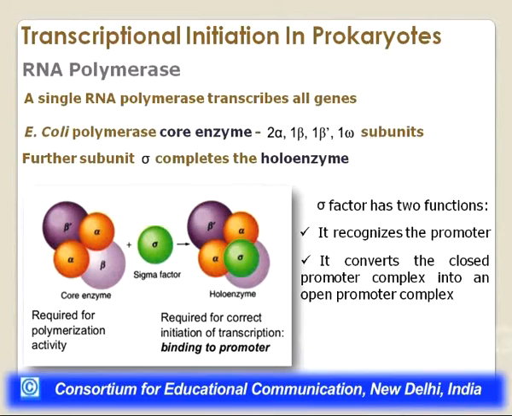And the second important function of the sigma factor is that it converts the closed promoter complex into an open promoter complex. We just saw that the RNA polymerase sits on a double-stranded DNA molecule only. But then on this double-stranded DNA molecule, a local unwinding has to occur. So the closed promoter complex has to convert into an open promoter complex. And a number of abortive initiations occur. When the RNA polymerase sits on the promoter, it transcribes smaller transcripts or smaller RNAs, 3 to 8 nucleotides in length, and then it will dissociate. And then again it will sit and try to form.